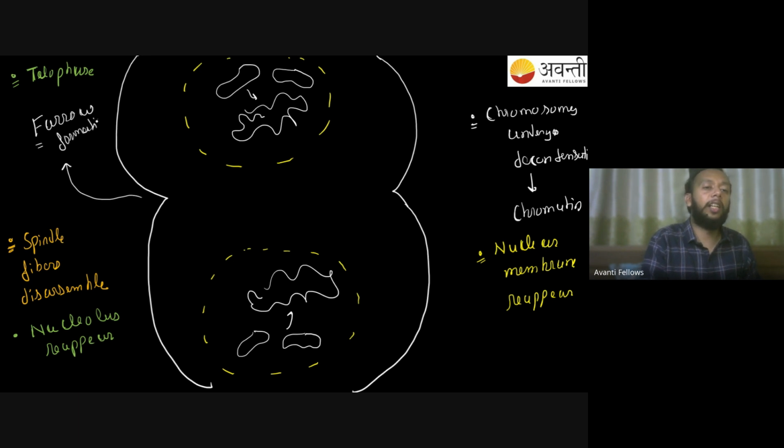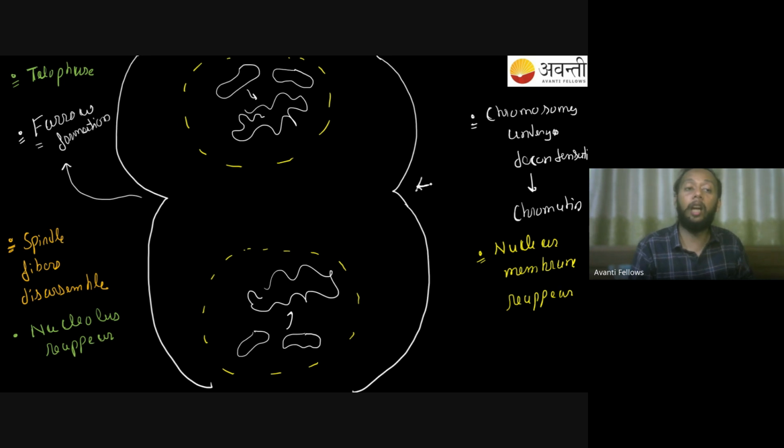Now, when you find this kind of furrow formation happening, that actually means what? That the cell is now going to prepare itself for the cytokinesis. We are done with the karyokinesis. Your nuclear division is called as my karyokinesis. So आपका nuclear का division आप यहाँ पे हो चुका है, आपके दो nucleus अलग बन चुके हैं. Now you have to carry out my cytokinesis, and to carry out cytokinesis, you need to have this furrow formation. So this furrow formation will be seen happening over here. यहाँ पे भी आपको furrow दिख रहा है, यहाँ पे आपको furrow दिख रहा है.